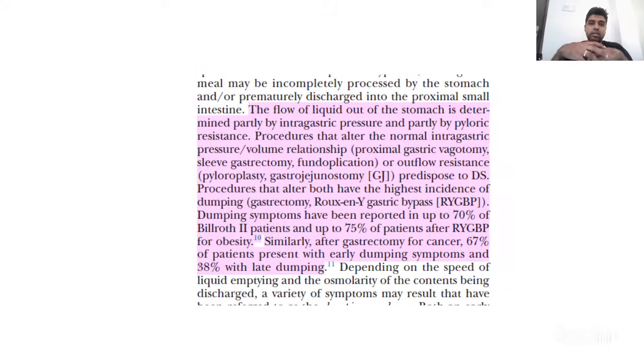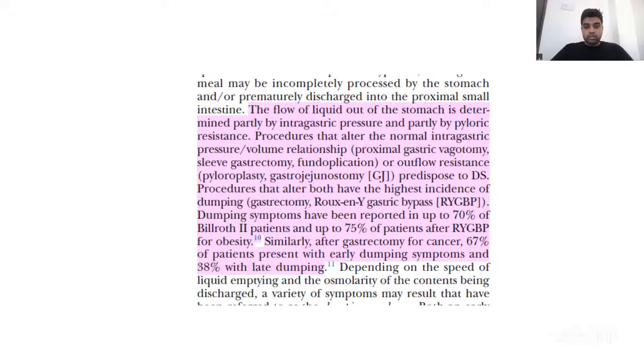also there is a gastrojejunostomy done. This has almost 75% incidence of dumping in patients who undergo Roux-en-Y gastric bypass. Patients who undergo only Billroth 2 also have up to 70% of dumping syndrome. And patients who undergo subtotal gastrectomy have around 67% of early dumping and 38% of late dumping syndrome.